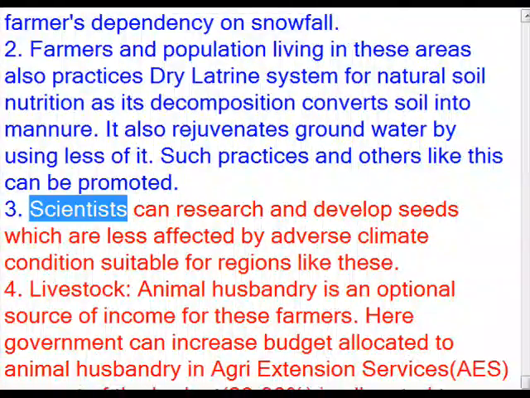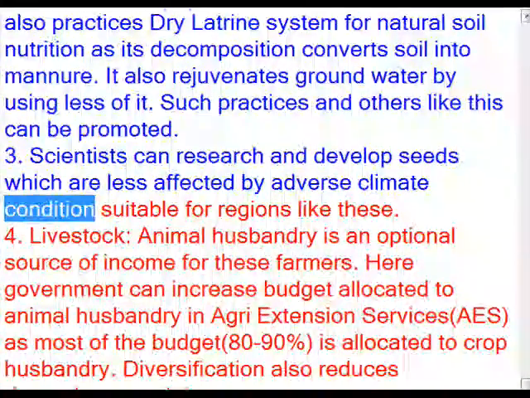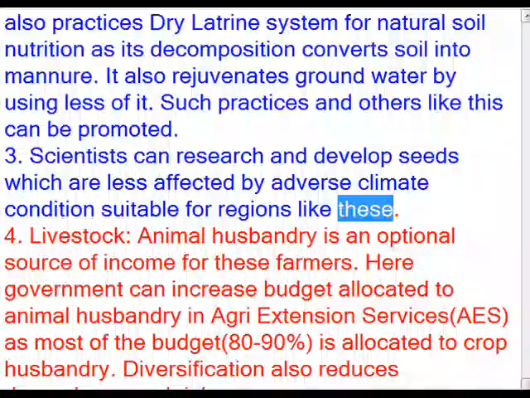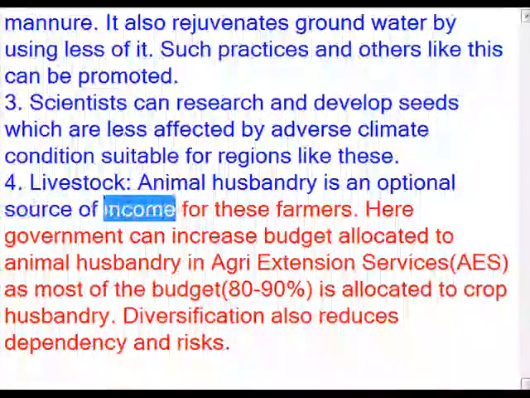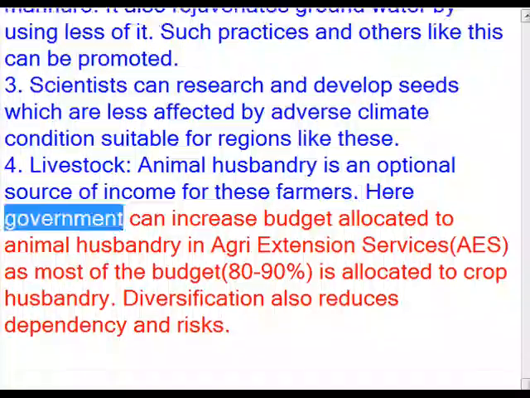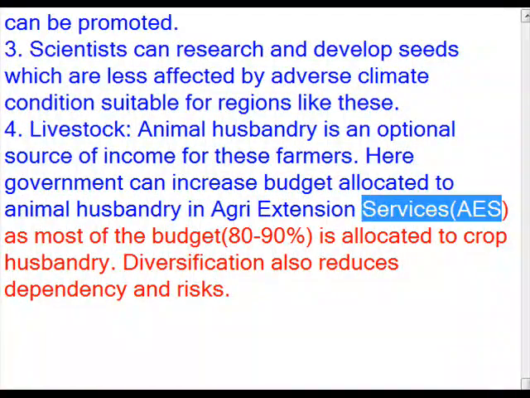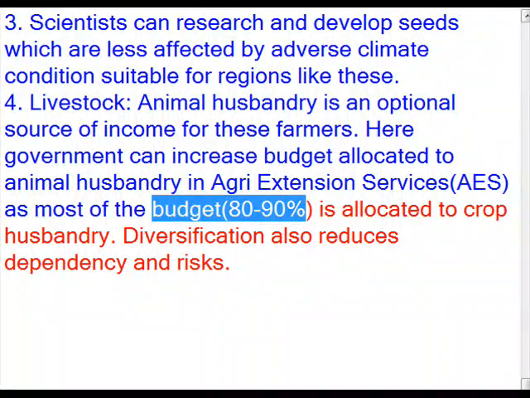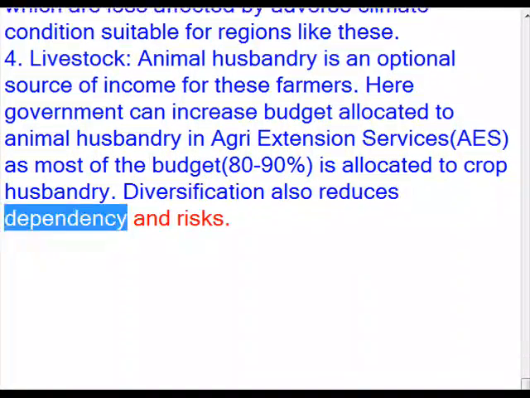3. Scientists can research and develop seeds which are less affected by adverse climate conditions, suitable for regions like these. 4. Livestock. Animal husbandry is an optional source of income for these farmers. Here government can increase budget allocated to animal husbandry in area extension services fees, as most of the budget, 80–90%, is allocated to crop husbandry. Diversification also reduces dependency and risks.